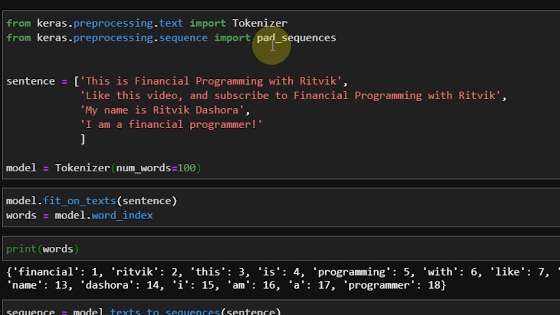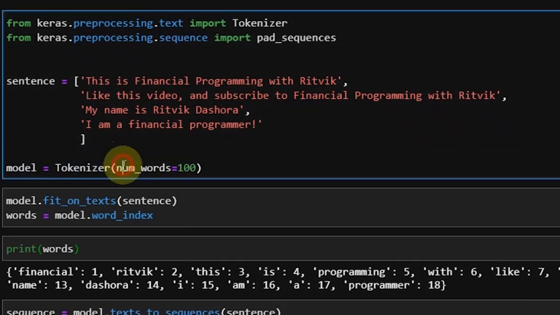So our sentence is, this is financial programming with 𝐻𝐵𝐿. Second sentence was, like this video and subscribe to Financial Programming with 𝐻𝐵𝐿. I have added 2 more sentences in the list, which are, my name is 𝐻𝐵𝐿 and I am a financial programmer with exclamation mark. Then after that, I'm making the model. Model is equal to Tokenizer and then in bracket, num_words is equal to 100.